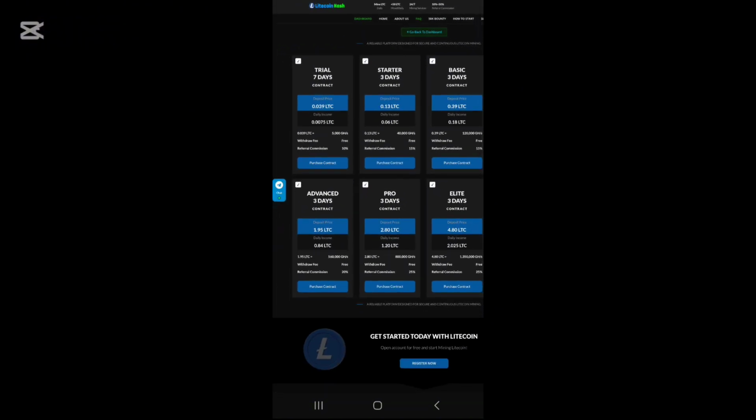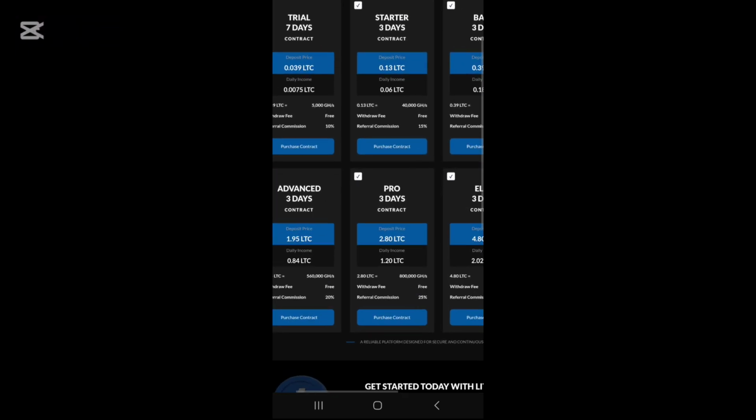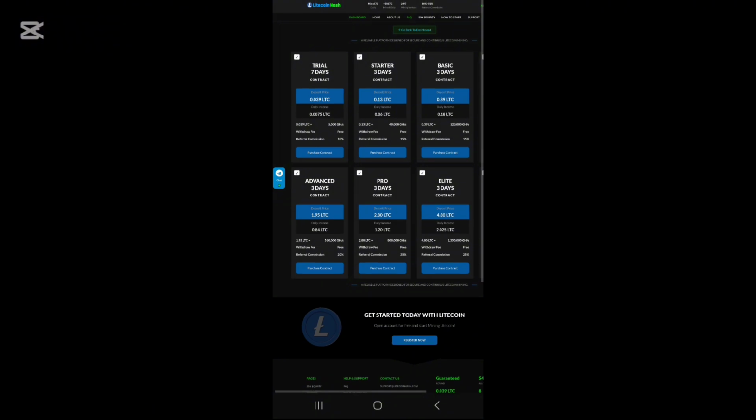You can also go on basic 3 days. We have advanced miner, also we have pro 3 days, elite, and we have a number of ways available to generate and earn big profit from these plans. And if you want to